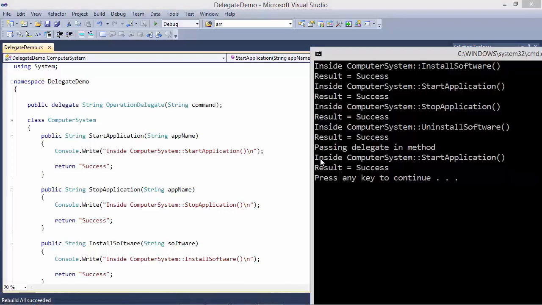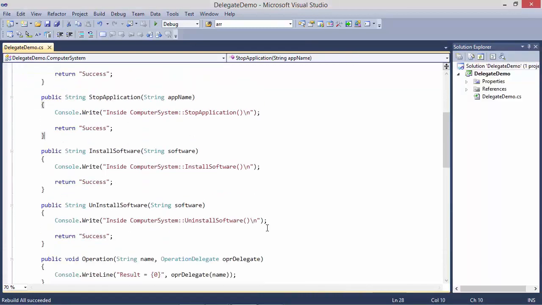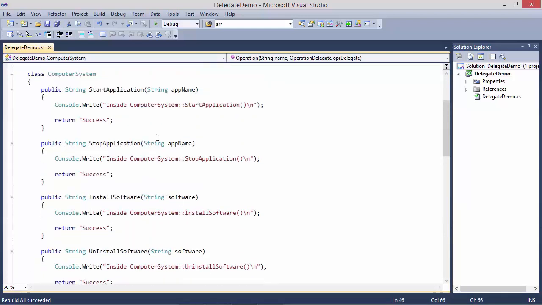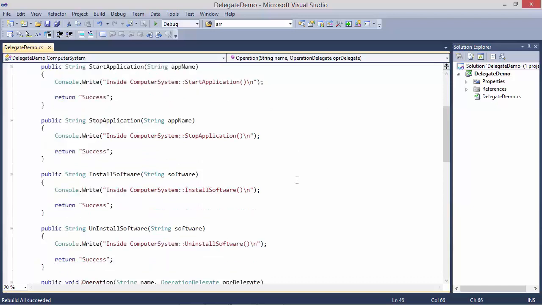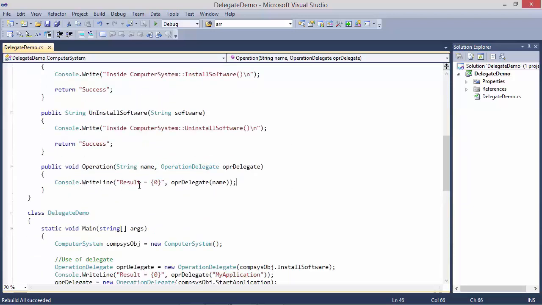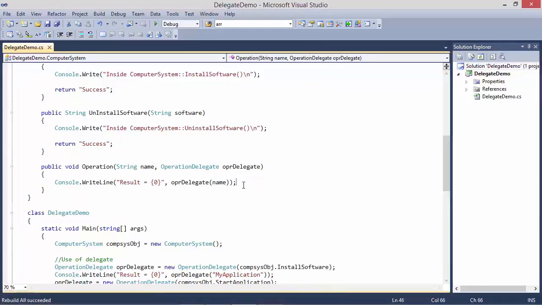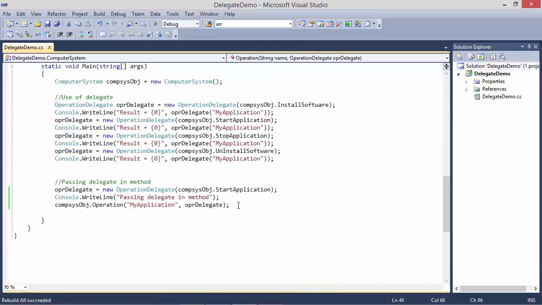So we can see inside computer system start application. Result is success, which will be displayed by this statement. So inside start application it will display this statement, and inside operation it will display this statement. So the delegate will be passed in this way in method.